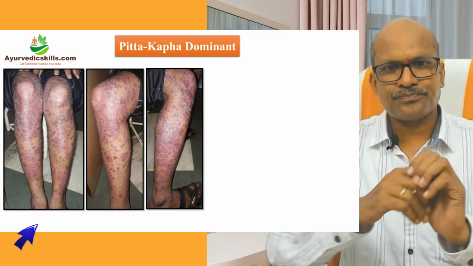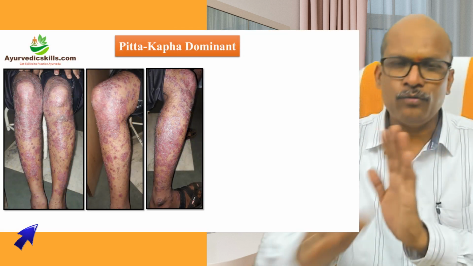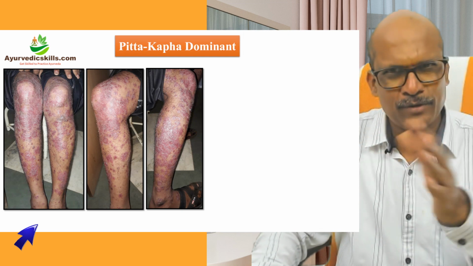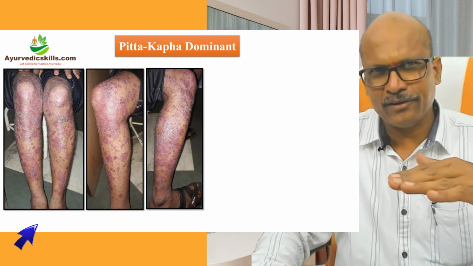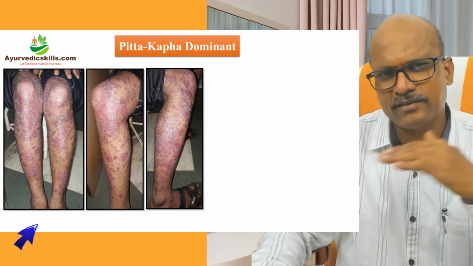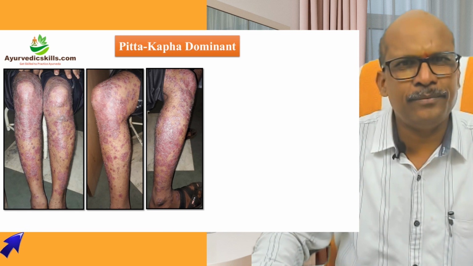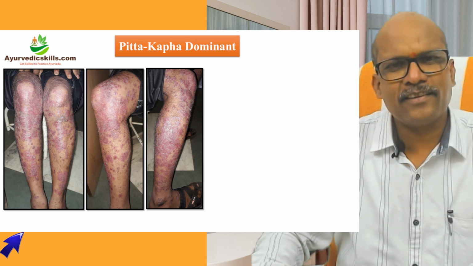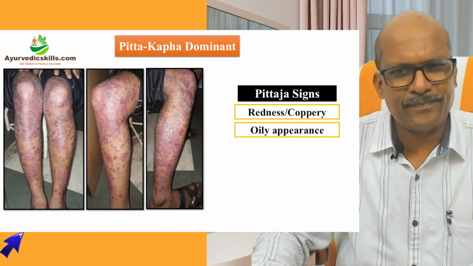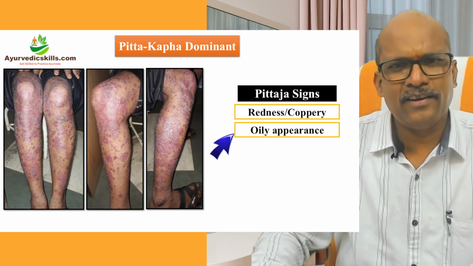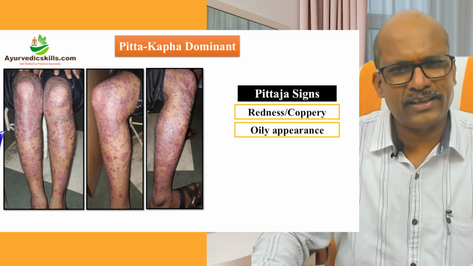Okay, so pitta-vaata we saw. Now pitta-kapha. Intentionally I have put them so that, even if we are discussing very few cases, it becomes clear. Now this is pitta-kapha. I think now we can make out the pitta lakshanas: same redness, tamra or raga, oily appearance. Those are the pitta lakshanas.